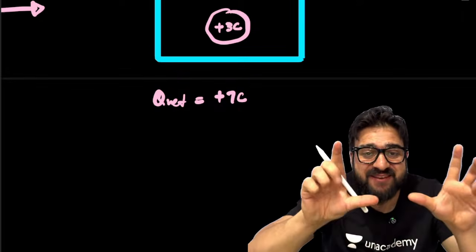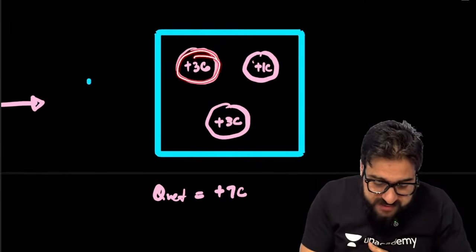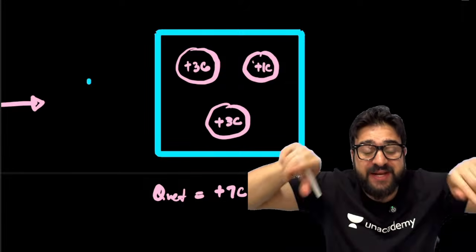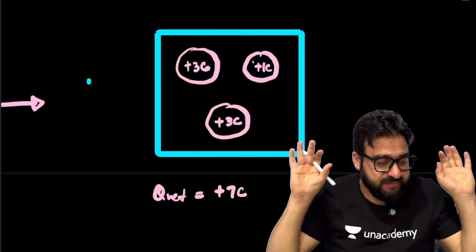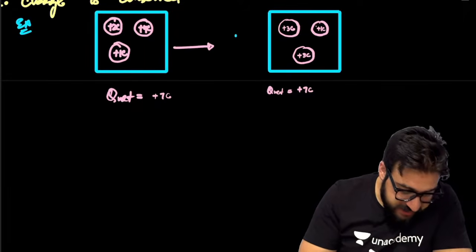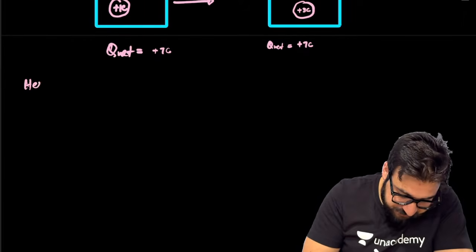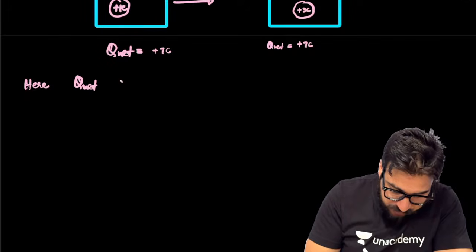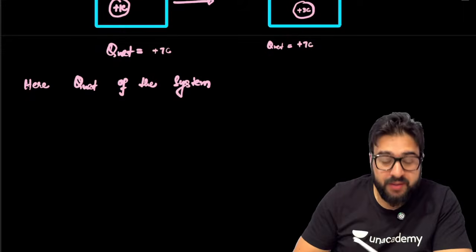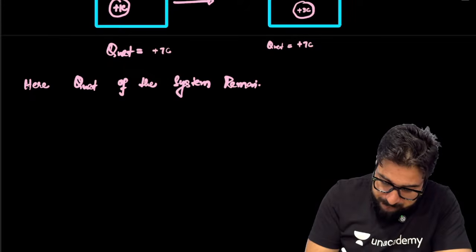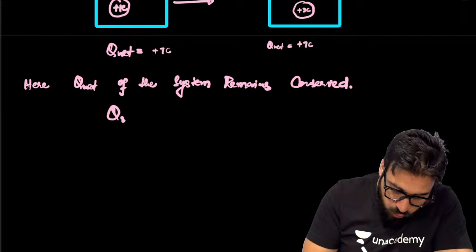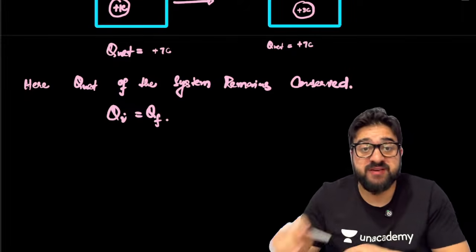So this means conservation of charge. No doubt the bodies inside the system have shared the charge, changed the charge. But overall the net charge of the system remains conserved. That means Q initial is equal to Q final. This is called conservation of charge.